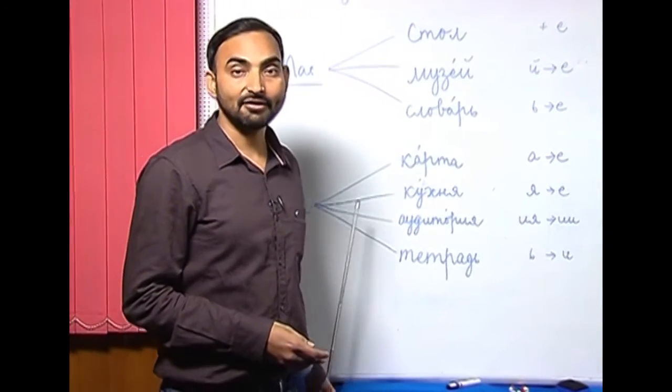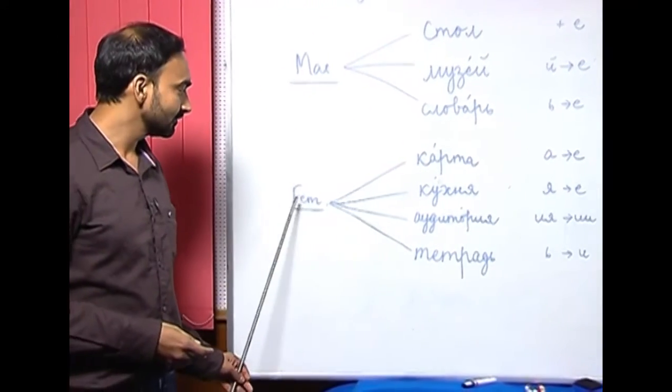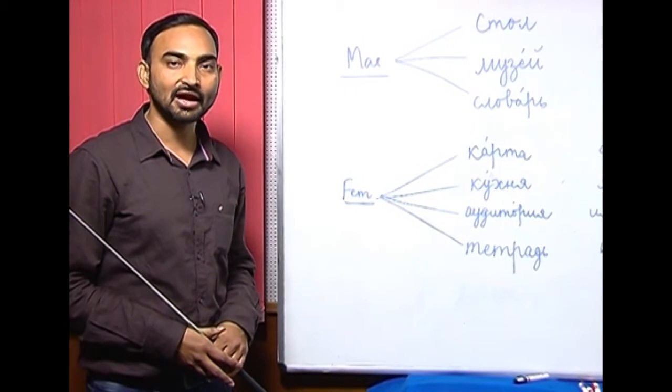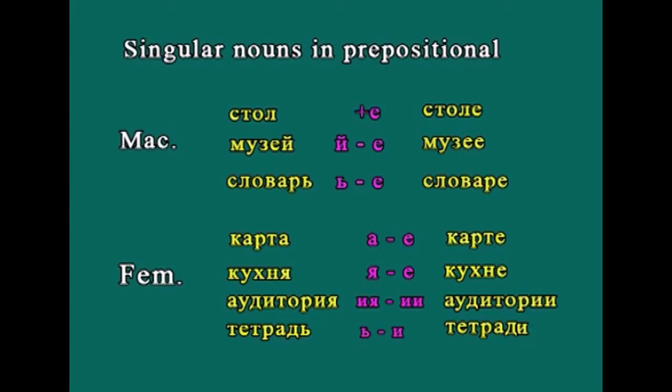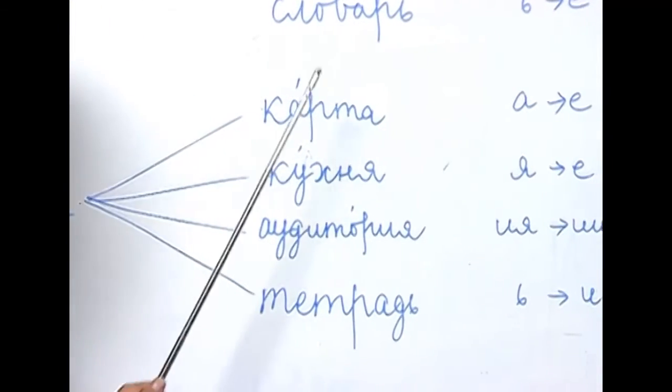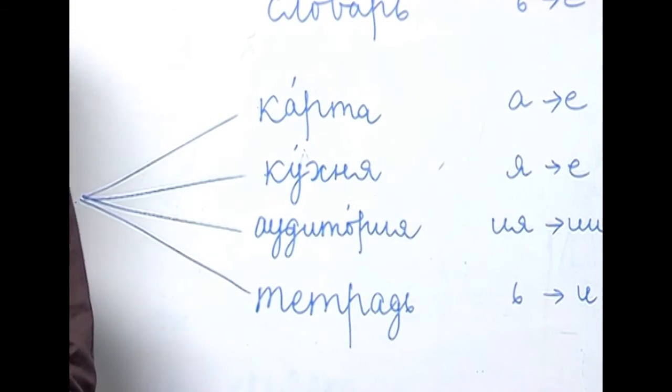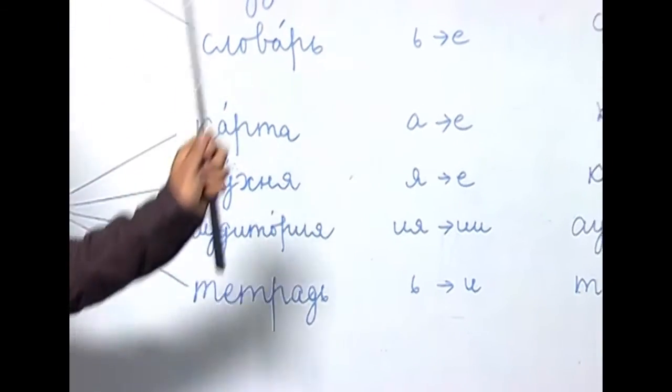Next we have feminine nouns. So, how do we change the feminine nouns in the prepositional case? For example, let us take the first ending of the feminine noun, which is the hard vowel а ending. Карта, карта is map. So, how do you change карта in the prepositional case?